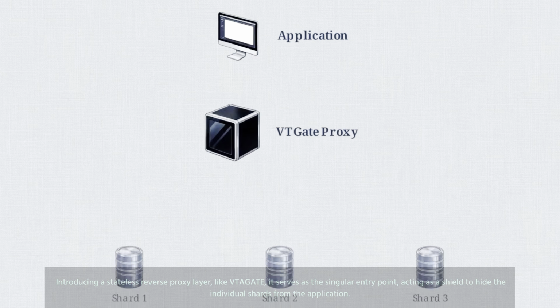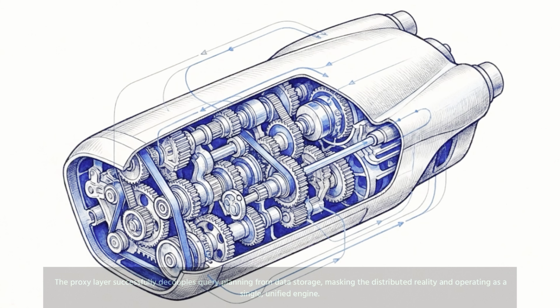If a parsed query requests data spanning multiple shards simultaneously, the proxy executes a scatter-gather routing process, dispatching the request to all relevant physical nodes in parallel. It then intercepts the multiple shard responses, merges the disparate result sets in memory, and returns a cohesive, unified response back to the application. The proxy layer successfully decouples query planning from data storage, masking the distributed reality and operating as a single unified engine.